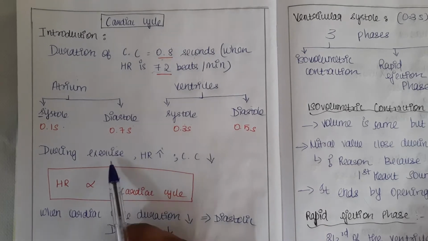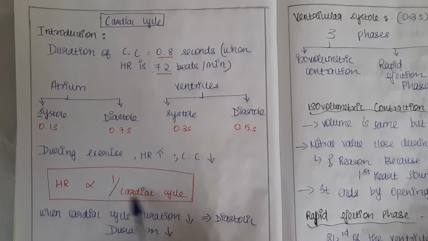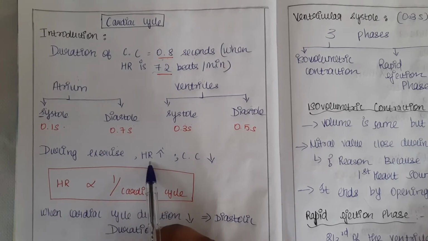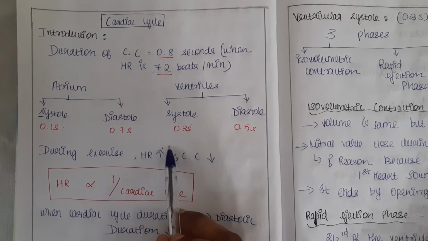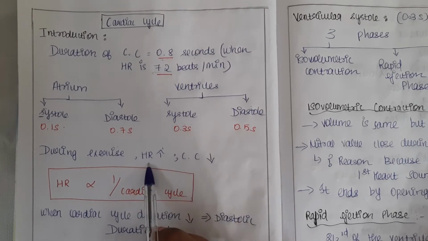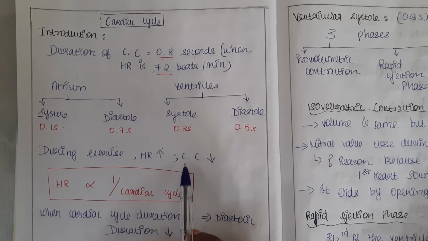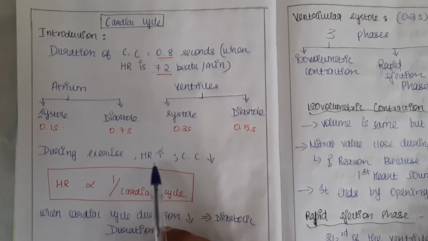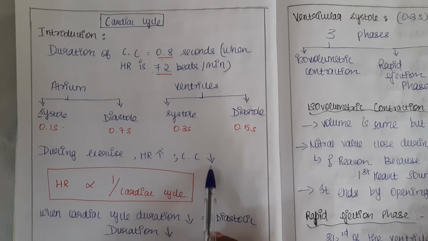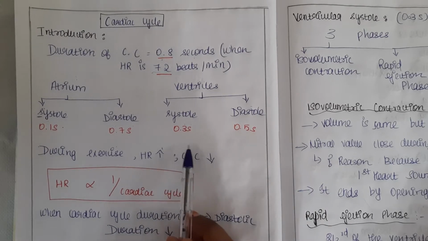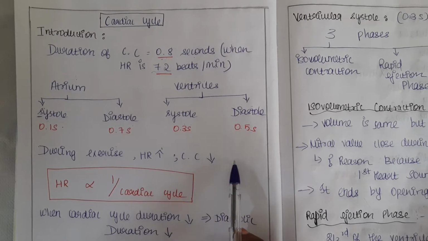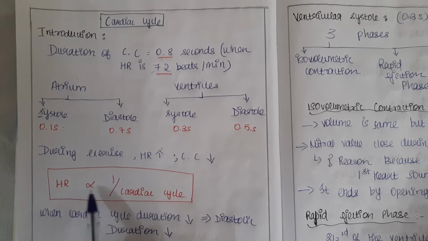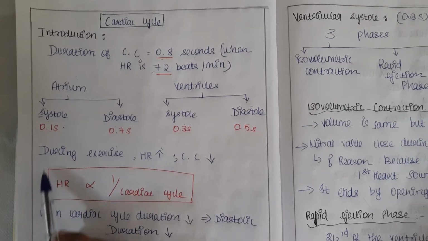Before going to that, let me talk about the relation between the heart rate and cardiac cycle. If a person is doing exercise, the heart rate will increase. Let's imagine that it increases up to 200 beats per minute. Do you think the cardiac cycle would still be 0.8 seconds? No. When the heart rate increases, the cardiac cycle will decrease. When the heart rate is 200 beats per minute, the cardiac cycle will be 0.3 seconds. Here you should note a very important point: the heart rate is inversely proportional to the cardiac cycle. This is very important.